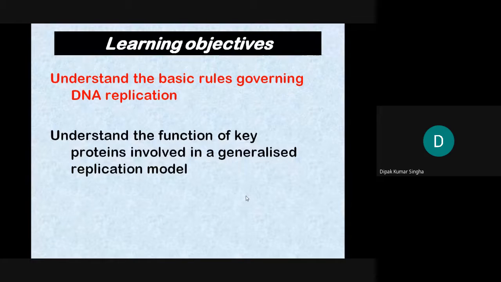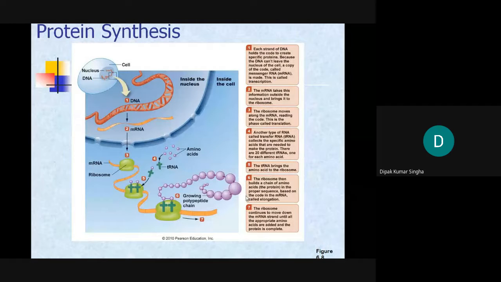Before this, we need to understand the basic rules governing DNA replication and understand the function of key proteins involved in the generalized replication model. So these are the DNA.